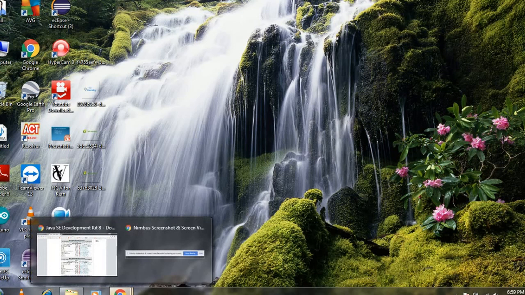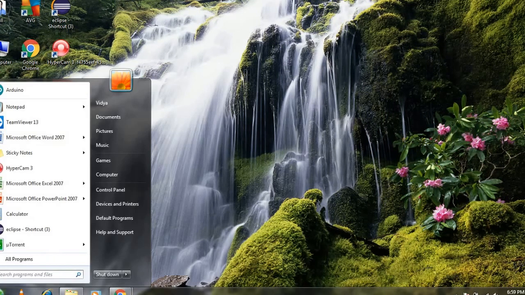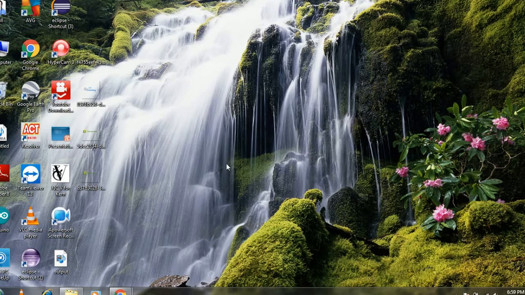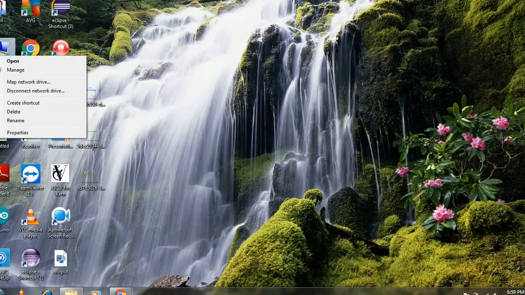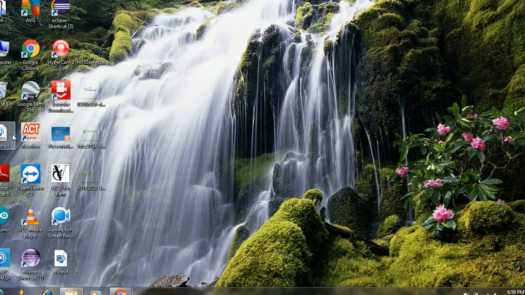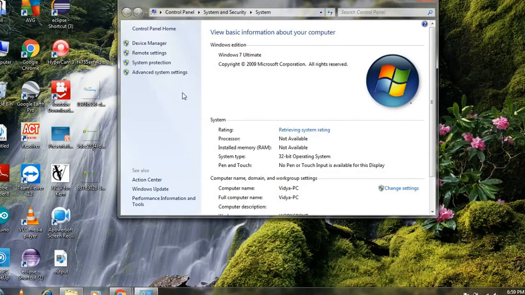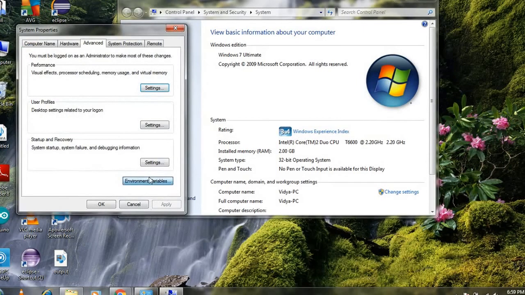The next step is how your machine has to recognize Java. Your machine will come to know whether Java has been installed or not. For that purpose you have to set that variable in environment variables.